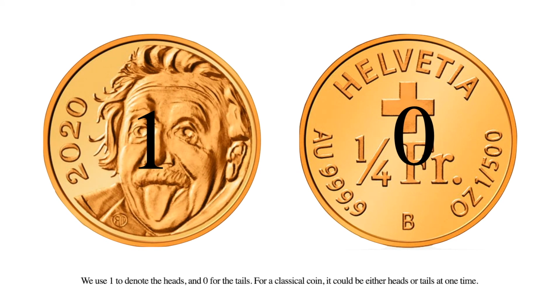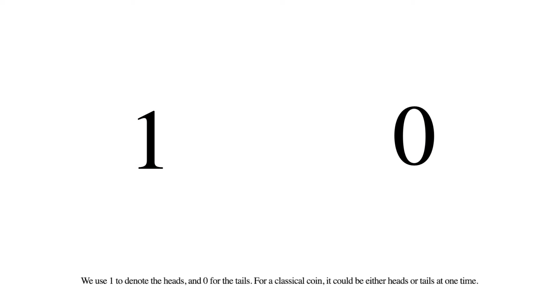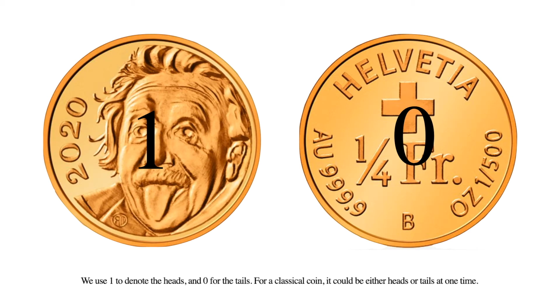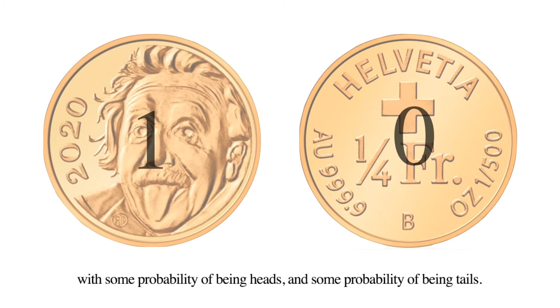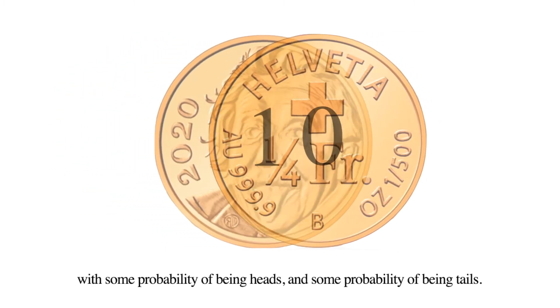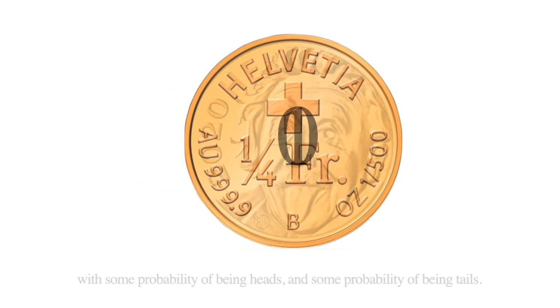We use 1 to denote the heads and 0 for the tails. For a classical coin, it could be either heads or tails at one time. In contrast, a quantum coin could be in a superposition, a combination of heads and tails, with some probability of being heads and some probability of being tails.